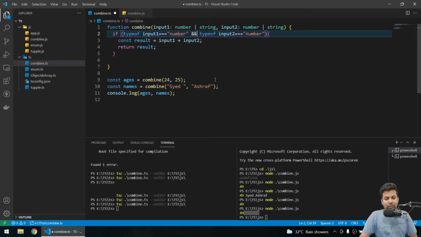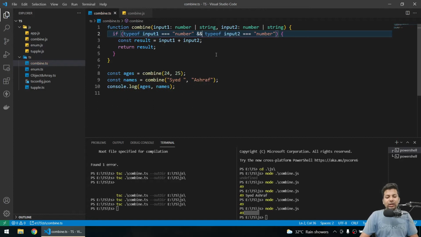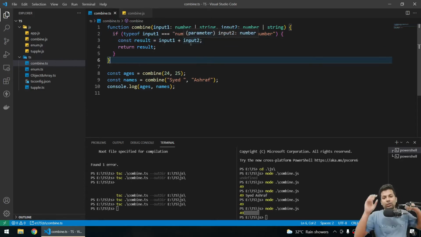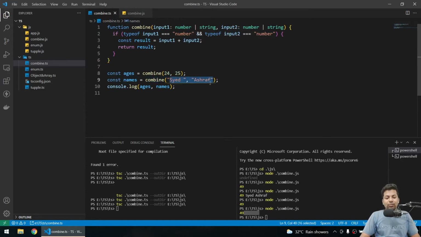Double and yeah, now you can see it's clearly fine, but now it's sure that you will send a number. It will only get a number. So TypeScript already got, okay, there is an if function which is checking for number, so I am cool. But the problem is now I won't get a result for combine 2, because it will come here, check and it won't return anything.